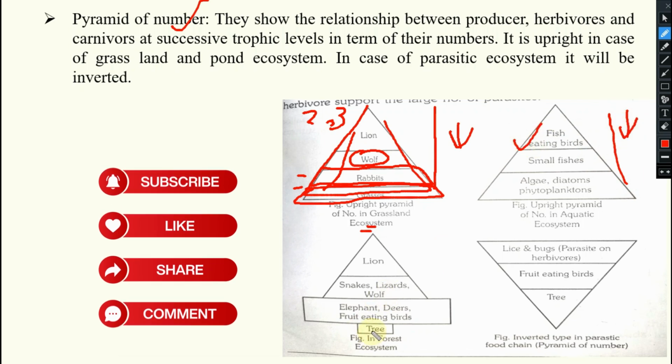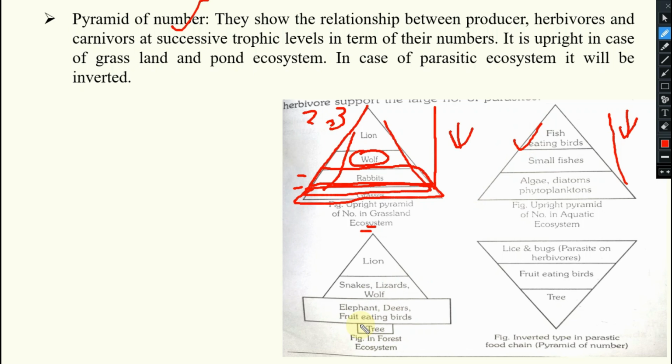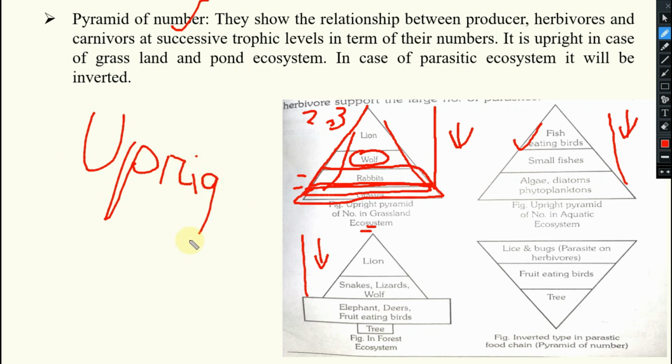Next, in a forest ecosystem, so many trees will be there. On those trees, a few elephants will feed. On them, a few deer or birds will be feeding. On birds, some snakes will feed. On snakes, lizards, wolves, and very few lions will feed. Yes, here also the population is decreasing. In every case it is upright only. This is, I think, clear.